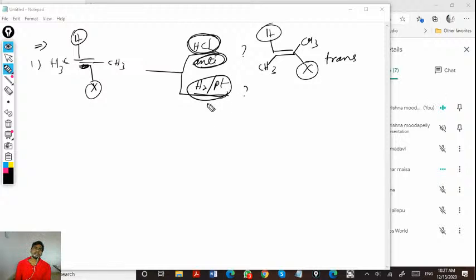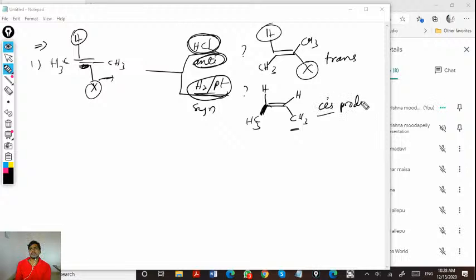If the same is treated with hydrogenation, this is syn addition. So the triple bond becomes a double bond, and you must add two hydrogens to the same side. The other substituents will be on the other positions which are left. So this is the cis product. Based on their addition types or stereochemistry, you must define the products. Is it clear?